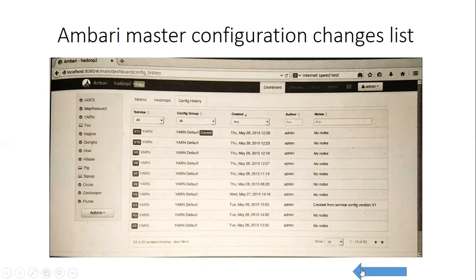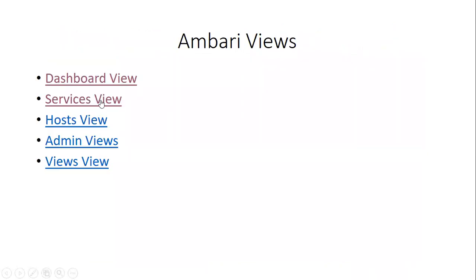Next, we move on to the next type of view, that is service view. The service menu provides a detailed look at each service running on the cluster.